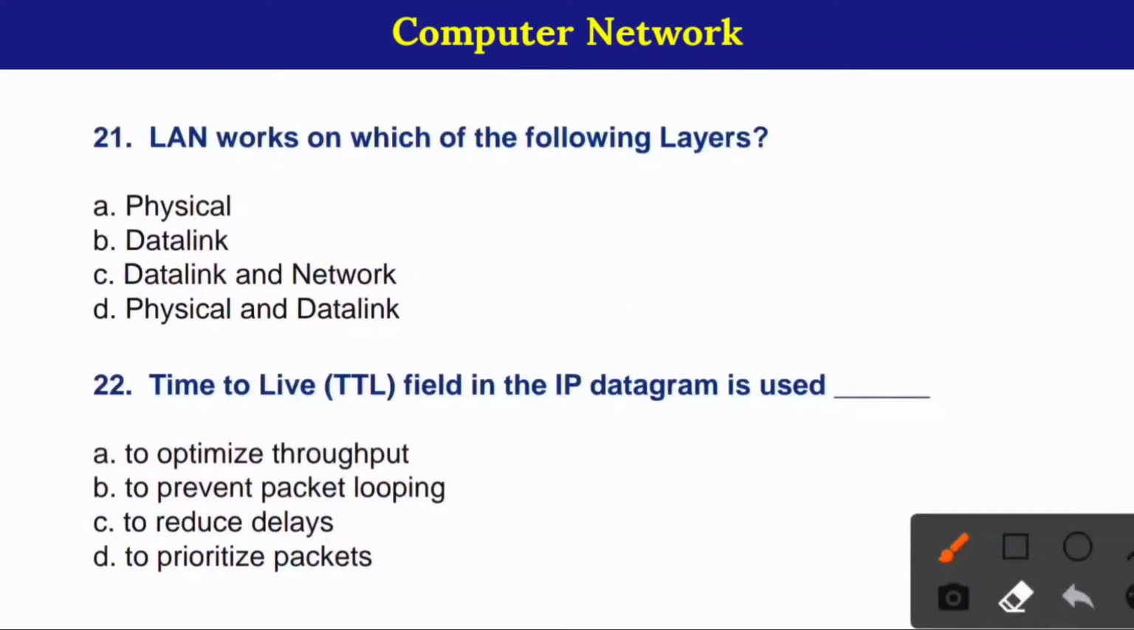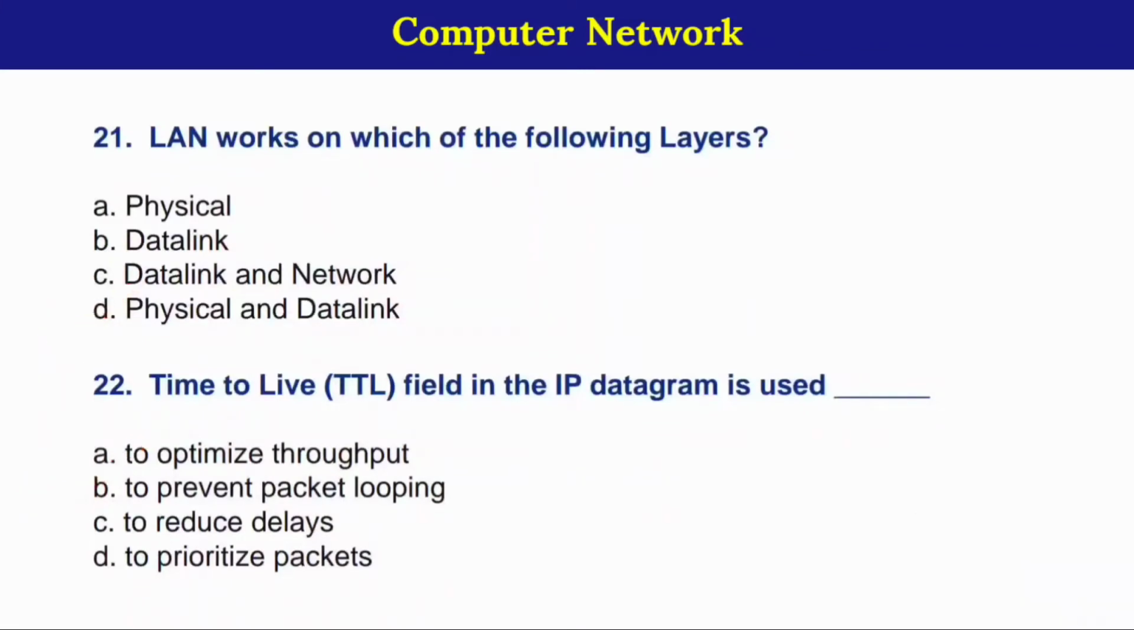21. LAN work on which of the following layers? Here, correct option is option number D. Physical and data link. 22. Time to live field in the IP datagram is used. Here, correct option is option number B. To prevent packet looping.